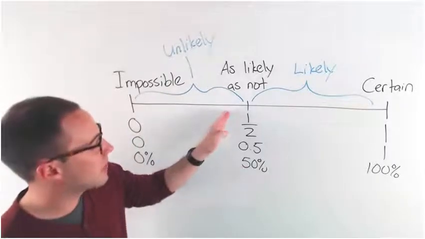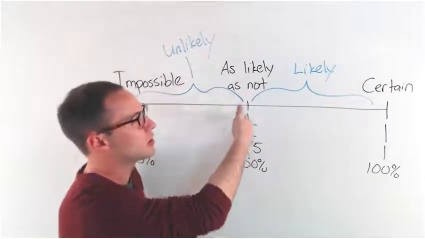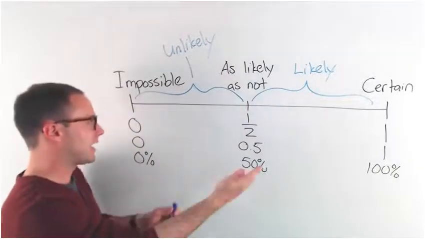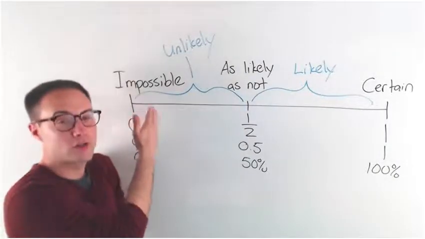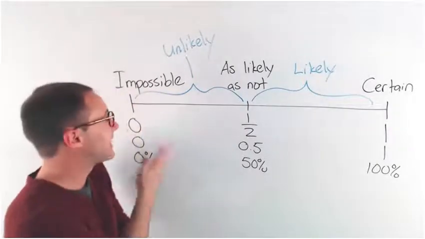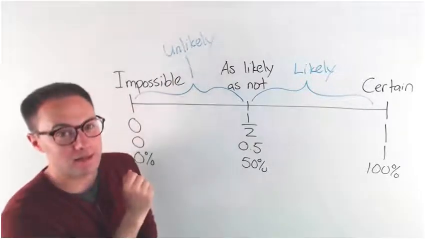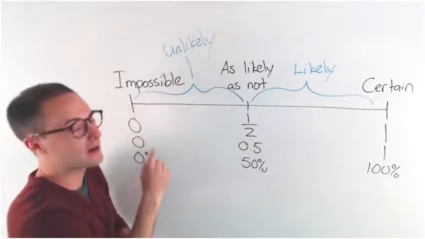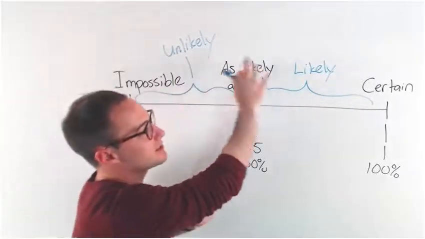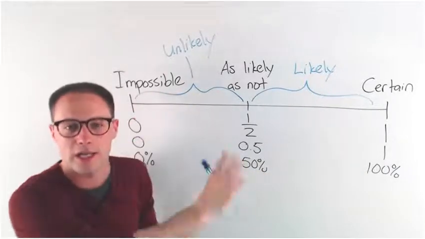Something that's only maybe 49%, well, yeah, it's barely unlikely. It's still pretty close to as likely as not. And somewhere way down here that's pretty close to impossible. Winning the lottery, it's not impossible. It's just very, very unlikely, right? So this is where the range of probabilities will fall.